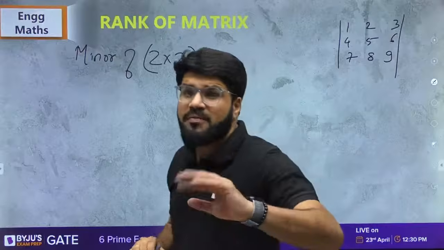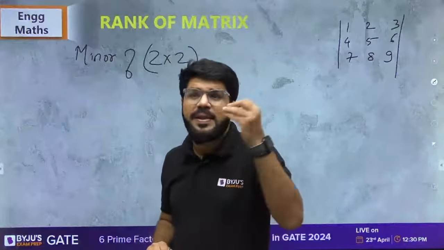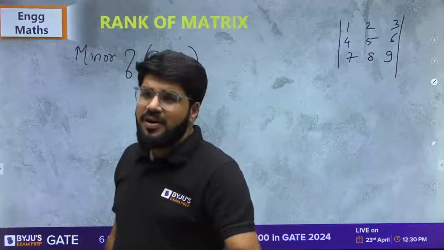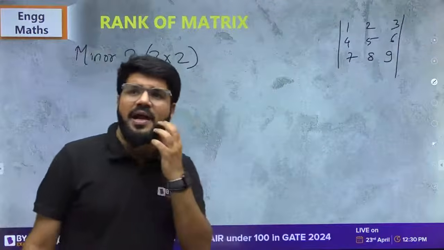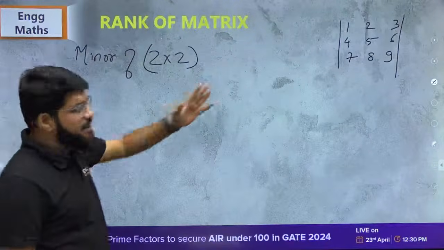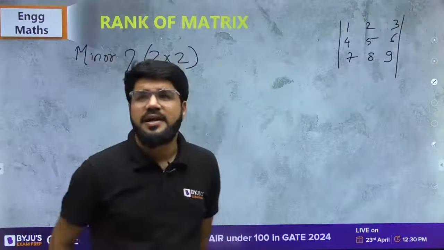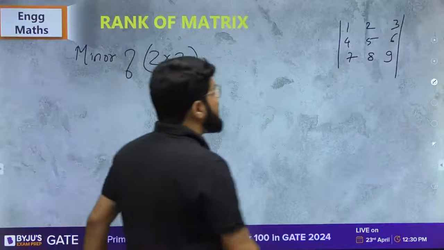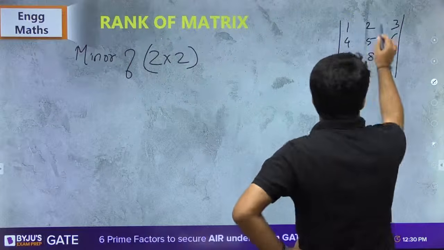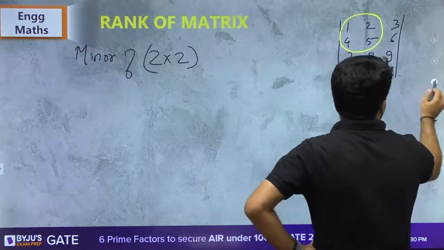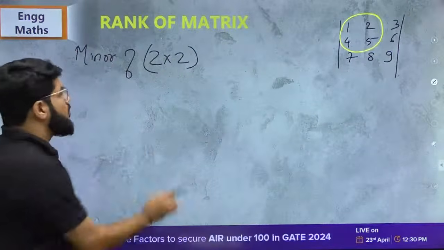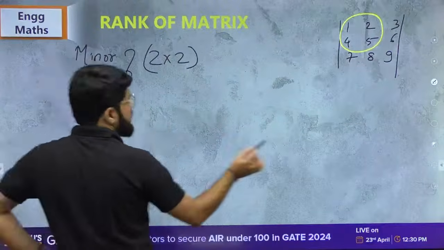Guys, this is not the proper way of calculating the rank, but I'm just explaining you the fundamental keywords about the rank. Then I will come to the method. Okay, then there are several methods and tricks. We'll come to that. So have a look into this. This is the matrix given to us 1, 2, 3, 4, 5, 6, 7, 8, 9. Let me take any 2 cross 2 minor, dear. Suppose I take this 2 cross 2 minor, right? Okay, what is this? Sorry.